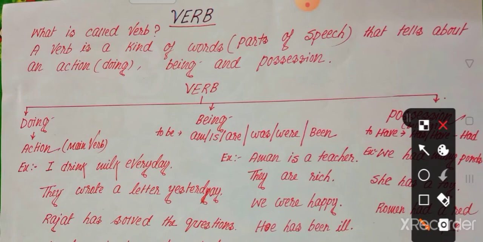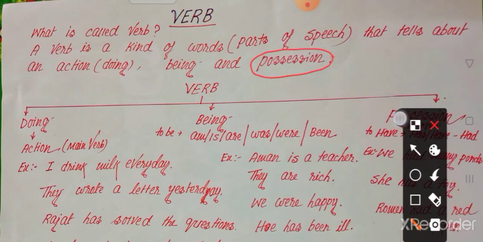That is called possession. So when we want to show something that belongs to someone, then we use the possession verb.